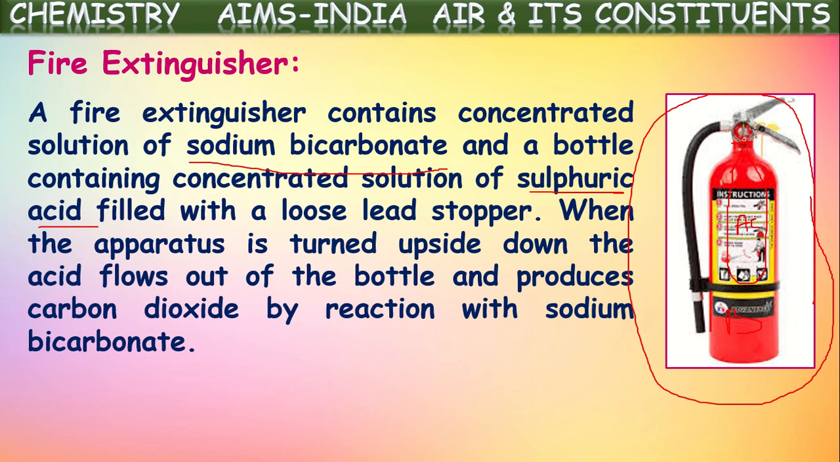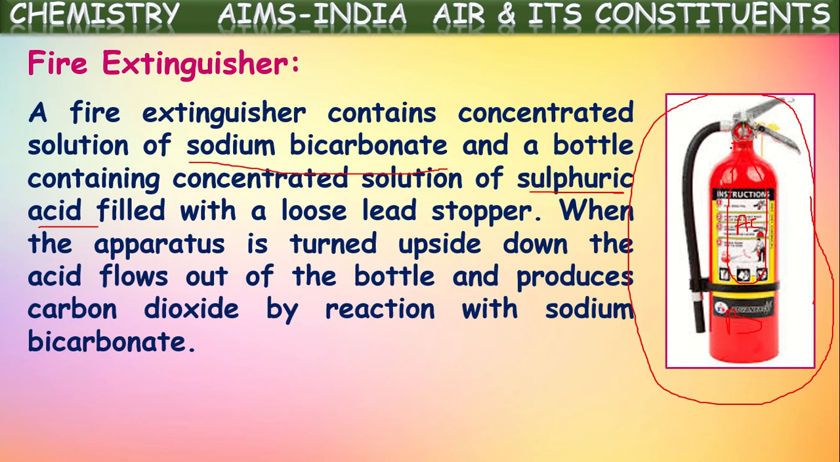Now, when the apparatus is turned upside down, the acid flows out of the bottle and produces carbon dioxide. We know this bicarbonate reacts with the acid and produces carbon dioxide. In the preparation methods we have seen just now, isn't it? When metal bicarbonate reacts with the acid, it produces metal salt, carbon dioxide and water vapor.